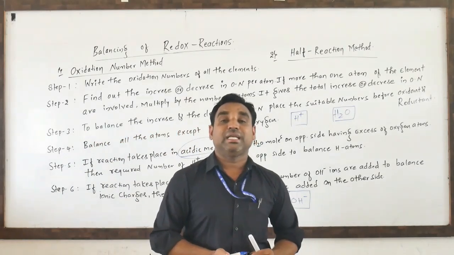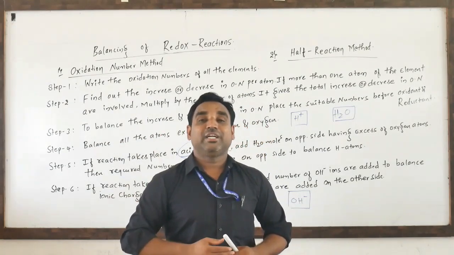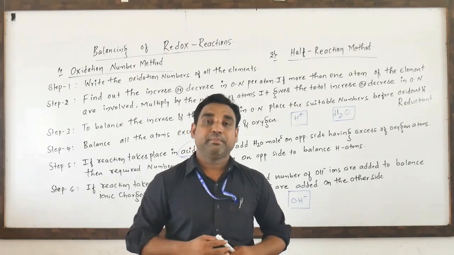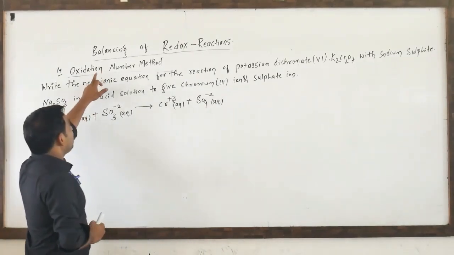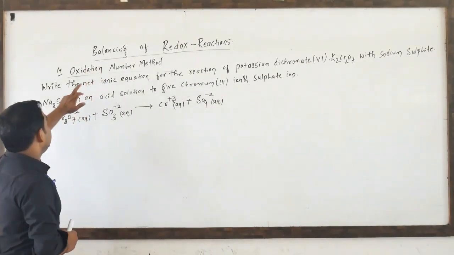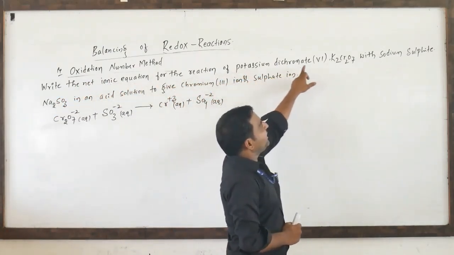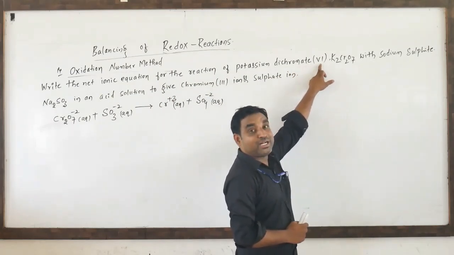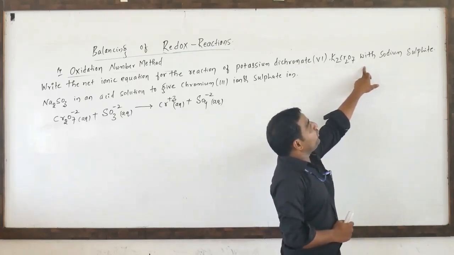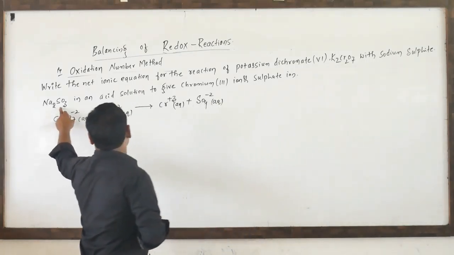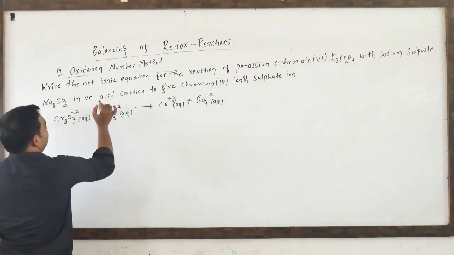Now we will take some examples regarding the oxidation number method and how to balance the redox reaction. We have a question like this: balance the redox reaction by the oxidation number method. Write the net ionic equation for the reaction of potassium dichromate, K2Cr2O7, where the oxidation number of chromium is 6, with sodium sulfite, Na2SO3, in an acidic solution. It means it is in an acidic medium.